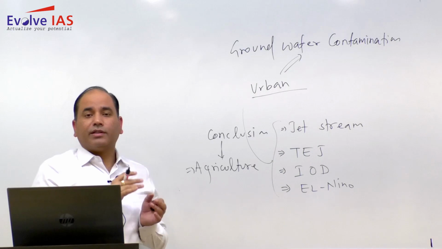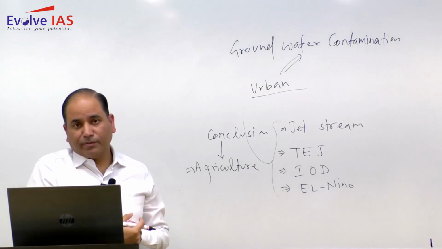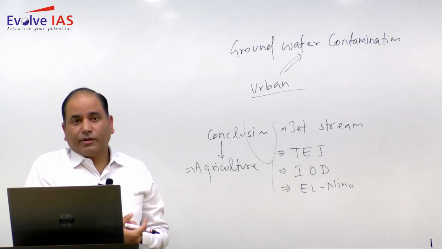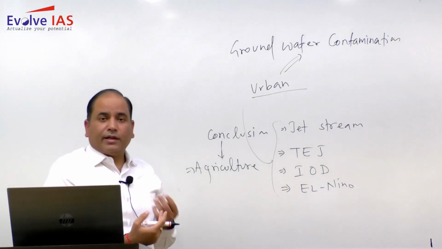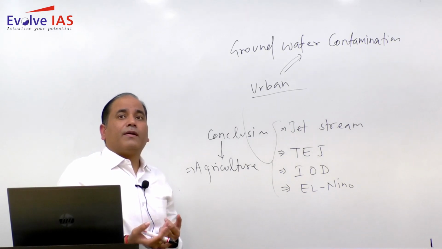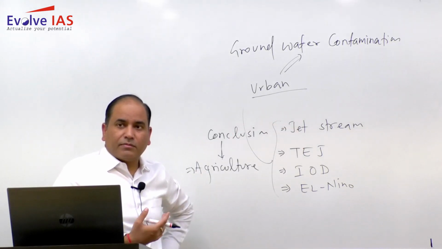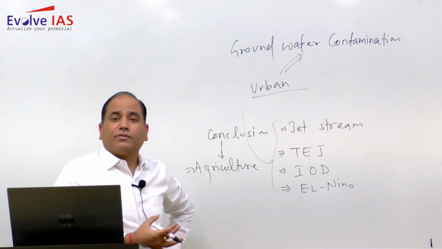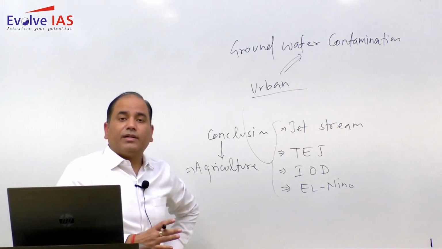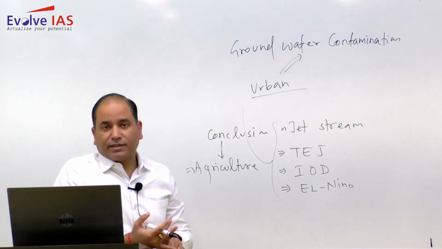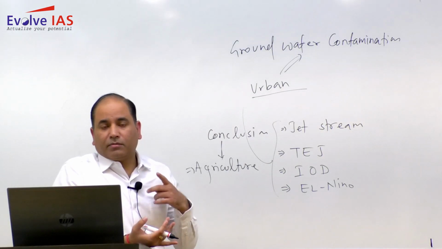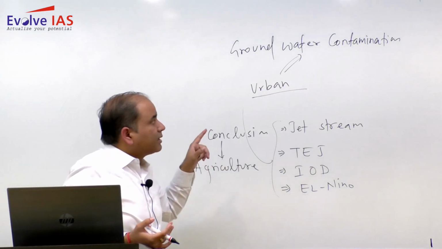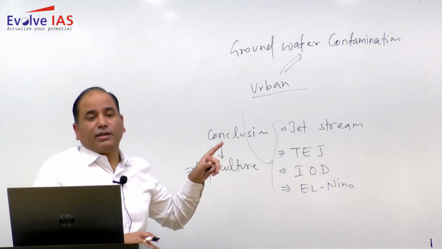So we have the waste disposal. Waste disposal is one very important aspect. Then you will have the pollution caused by the air pollution. Then medical waste is being disposed of, that is one of the reasons. Then you will have the sewage. So drainage, sewage, medical waste, electronic waste. All these are the reasons of groundwater contamination in case of urban area.